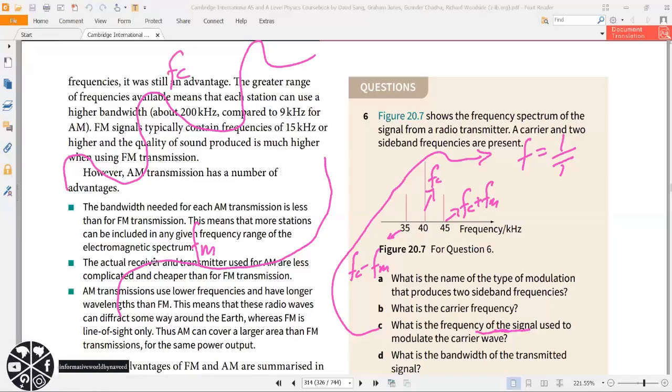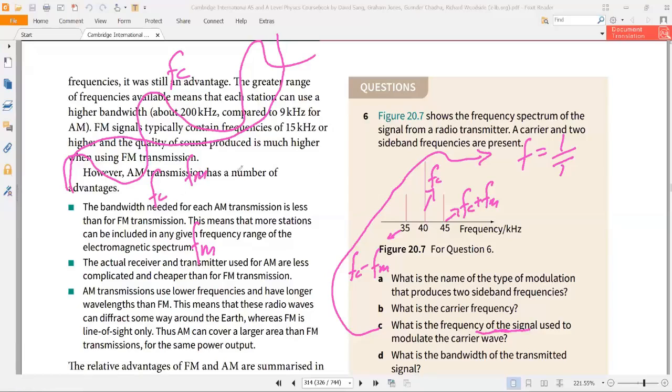But when I place my voice on the carrier wave, this signal will have two frequencies, one is FC, another one is FM. FC is given to you, that is 40 kilohertz. The question is, you need to find FM. The sidebands are also given to you, 45 kilohertz and 35 kilohertz.